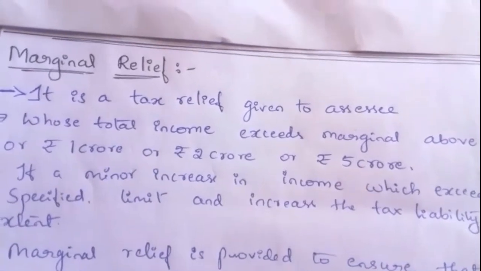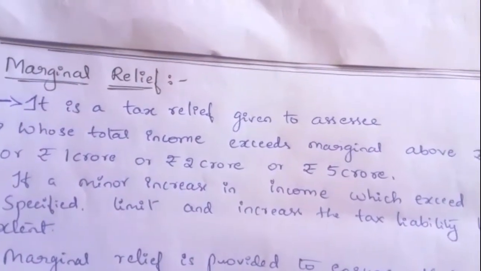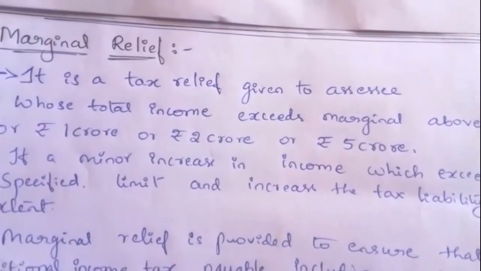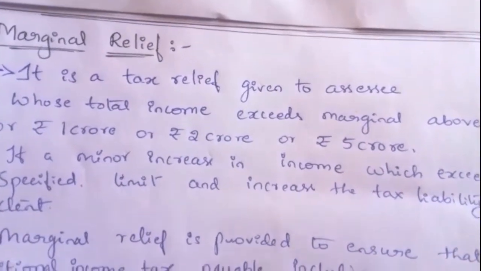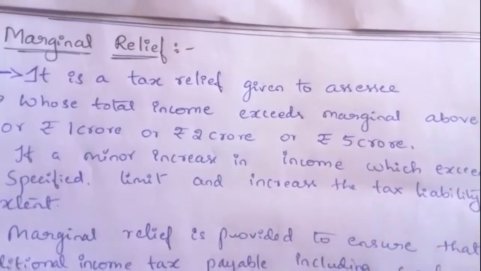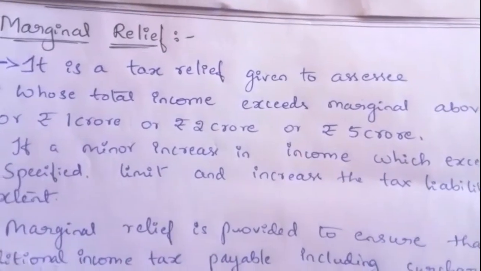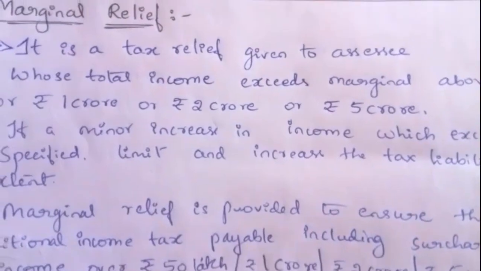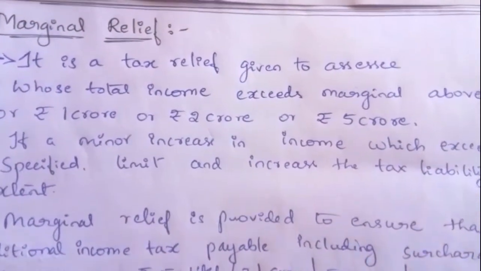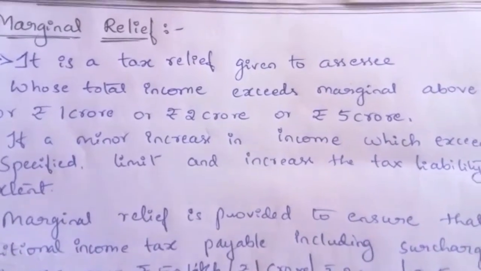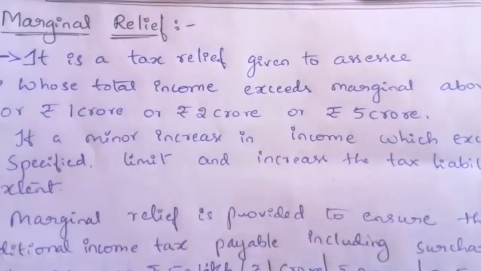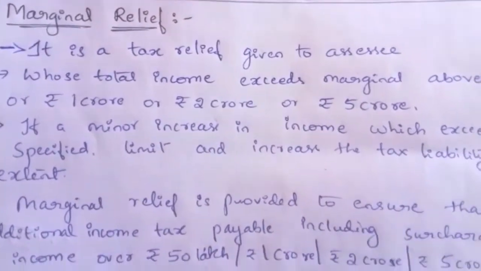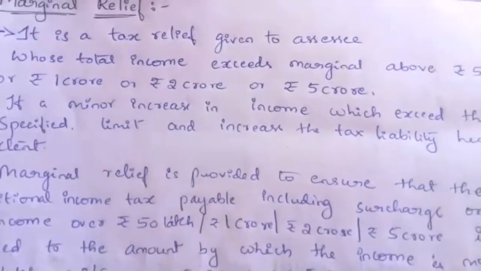Why is this tax relief given? If the amount of surcharge paid by an assessee is more than the amount of increase in his income, then it is unfair to levy high tax from that person. So marginal relief is given to them if they are paying high tax. With an example illustration, we will understand clearly what this marginal relief is.